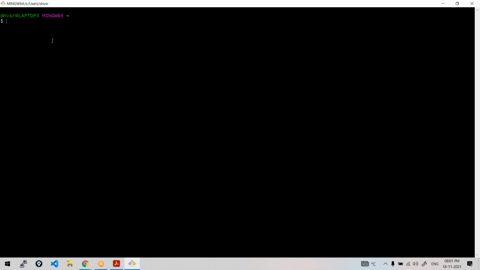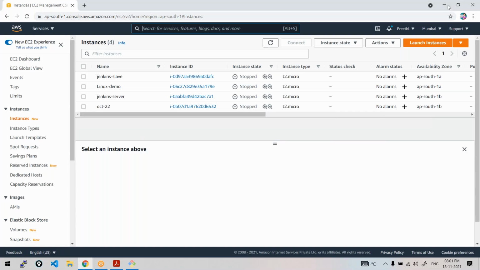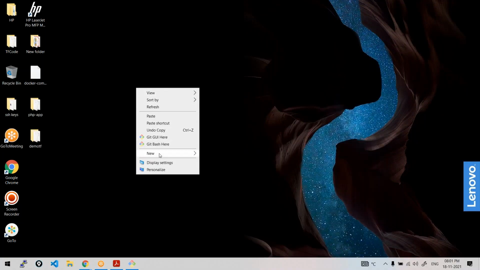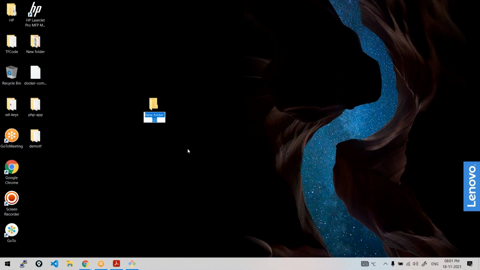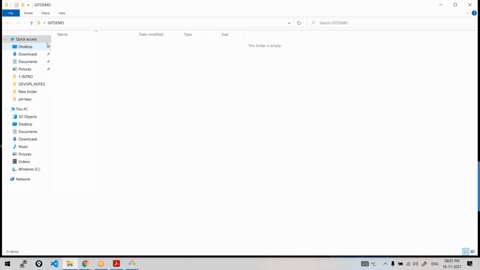So yeah, let us create some directory. I want to create my project, so choose some directory on your workstation. Let's suppose I want to create a directory on my desktop. I'm creating a new folder here, and I would like to give it the name git demo folder. So just open this.